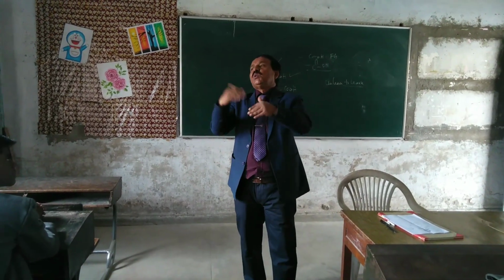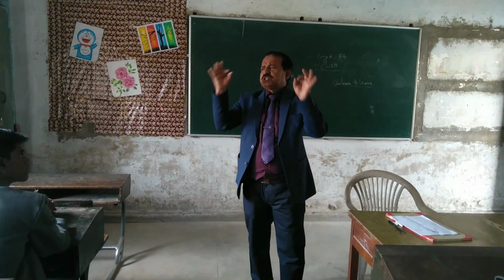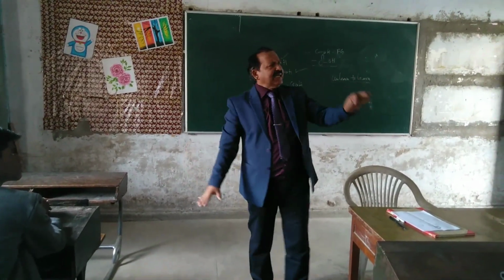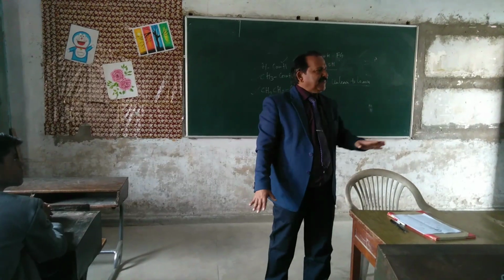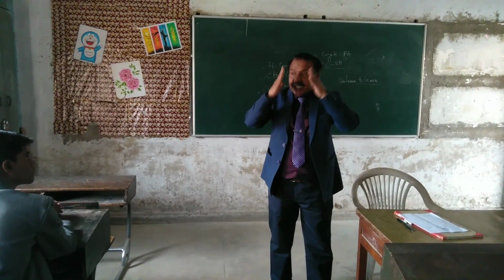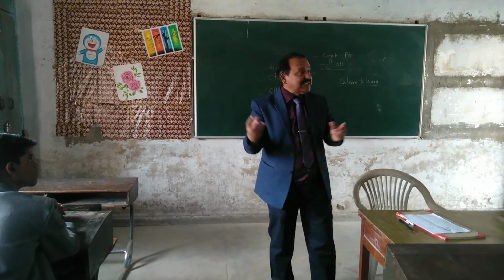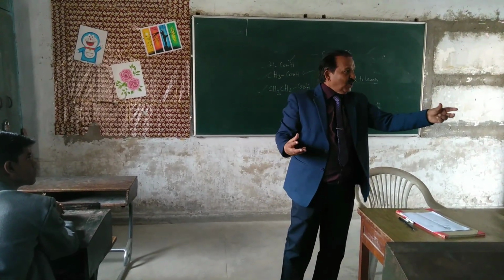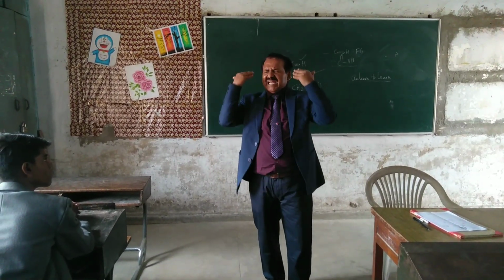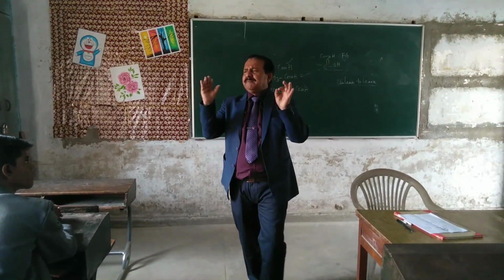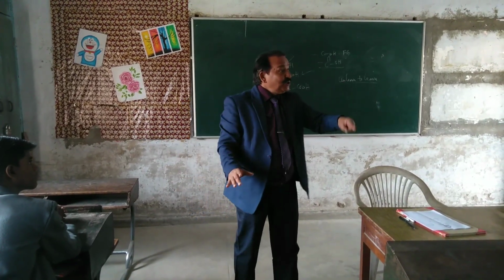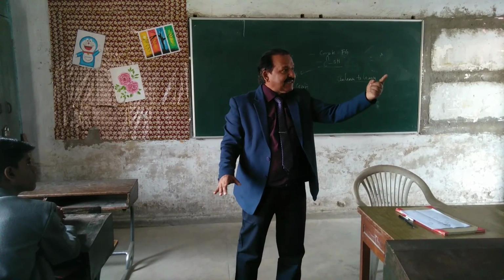Think that you do not know that thing. Even if you know some concepts of physics, chemistry and math, forget about that. Think that I am a beginner. First try to make your mind free from the prejudice that you know the answer. That is called unlearning. What is it called? Thinking that I do not have the basic knowledge of the things that I am going to learn. Then your mind starts working in the right direction.